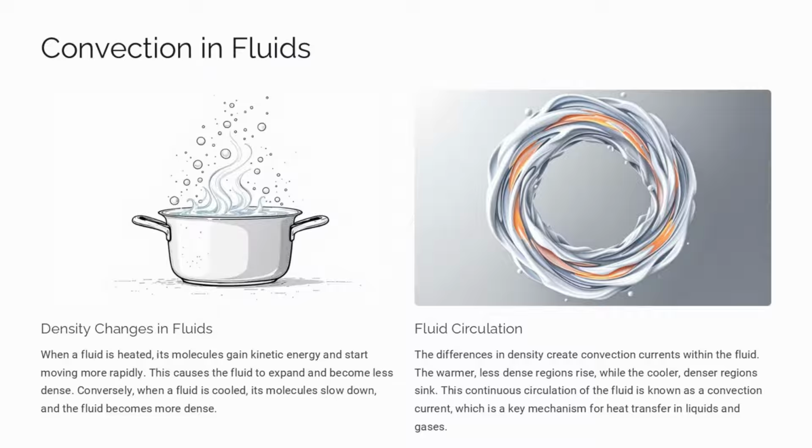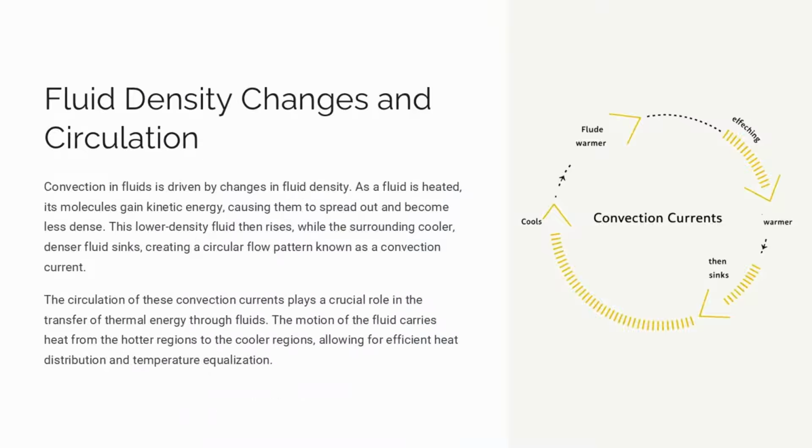This continuous circulation of the fluid is called a convection current. Convection currents are a key mechanism for heat transfer in liquids and gases. Understanding convection is important for things like weather patterns, ocean currents, and heating/cooling systems. Fluids like air and water can undergo convection currents due to changes in density.